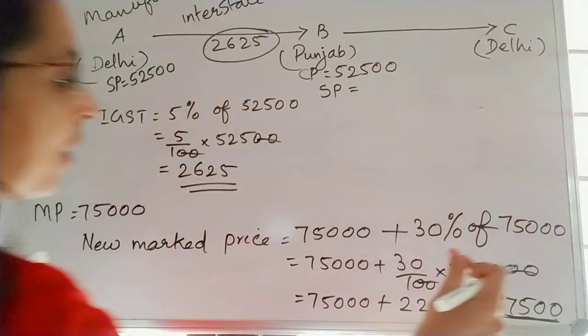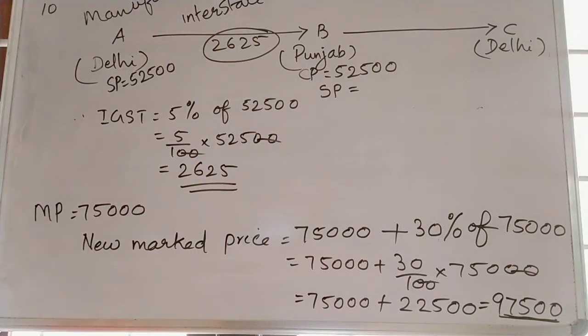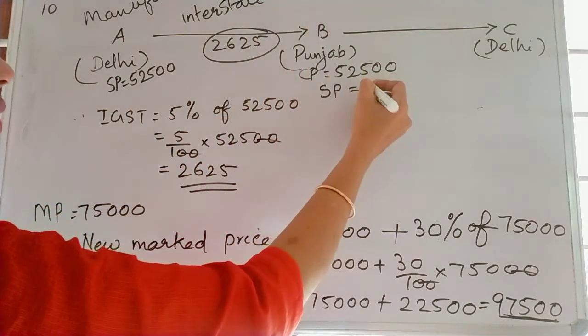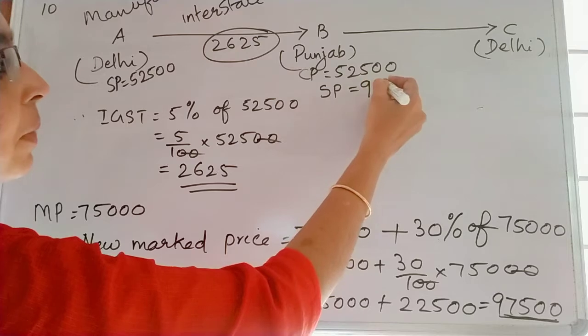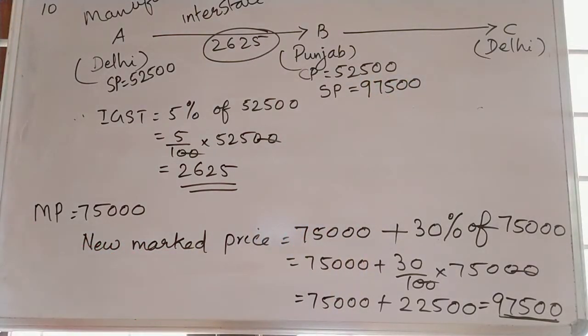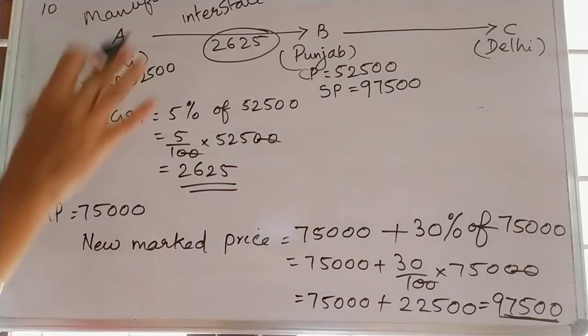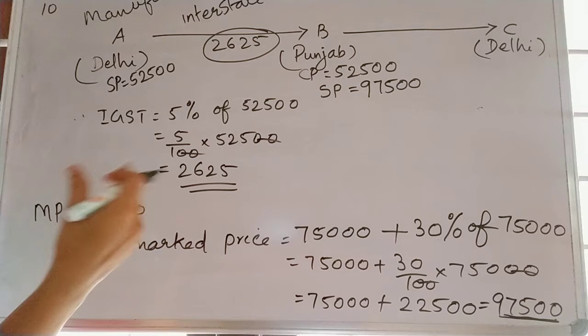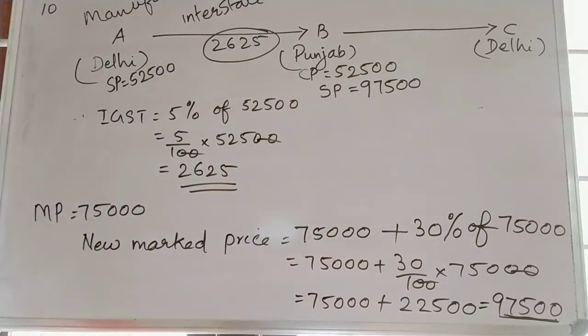That is the new marked price, which means it will be the selling price of B. He raises 30%, so the new selling price, that is the selling price of B, is the new marked price. That means the selling price of B is what?